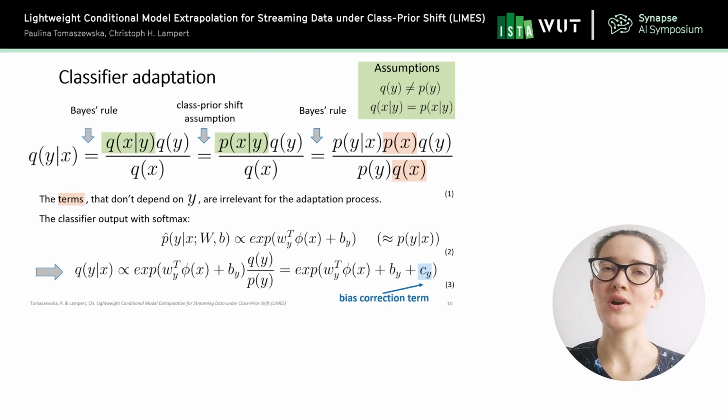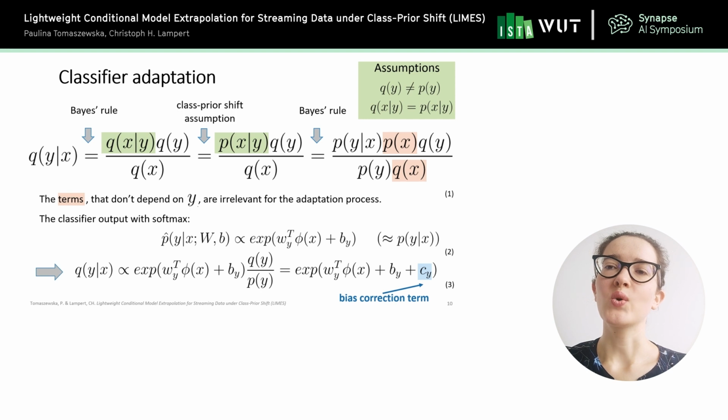Okay, so we know now how to map one conditional distribution to another one. But now, how do we actually use this information when designing the classifier? So a small recap now on what the classifier output with a softmax layer on top looks like. We can say that the output of the model is proportional to the exponential function of the linear combination of the input values to the last layer. And hopefully this formula is as close as possible to the true distribution P of y given x.